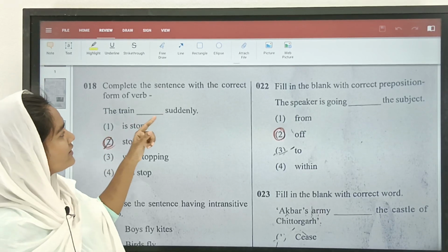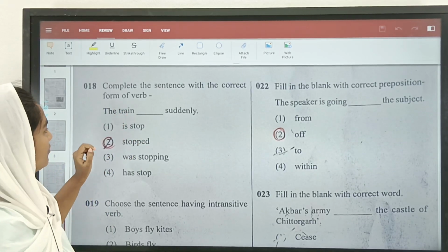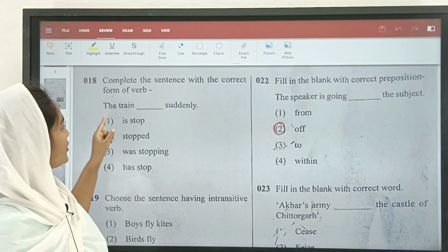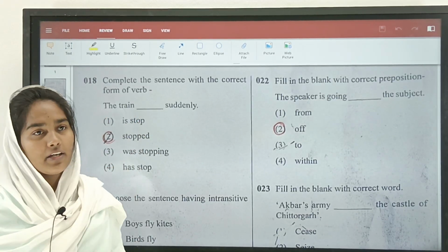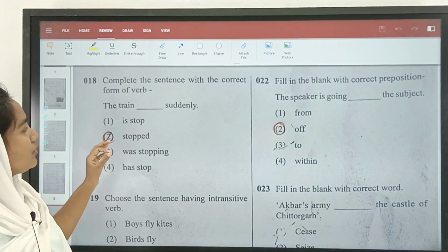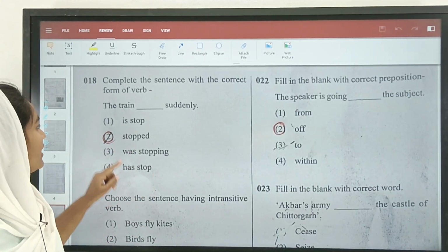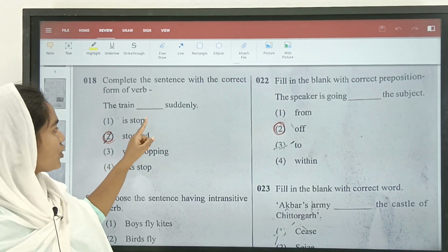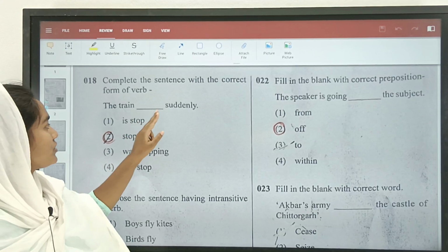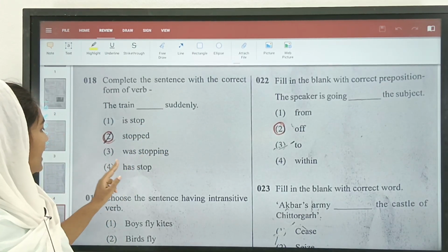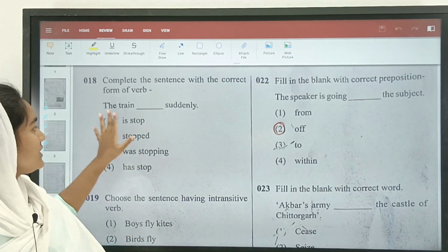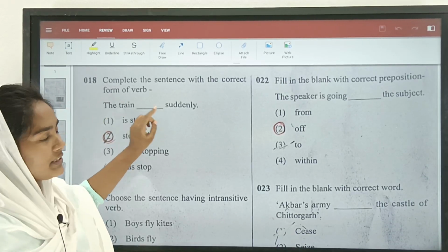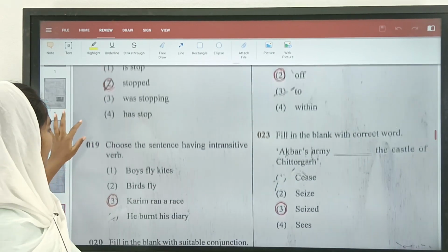Okay. Complete the sentence with the correct form of verb. So here we all know that verb is about action. The train dashed suddenly. Here we need to select a suitable verb. The train stopped suddenly. The train was stopping suddenly. The train has stopped suddenly. No, this is as a past form. So here, the train stopped suddenly. So let us move on for the next one.